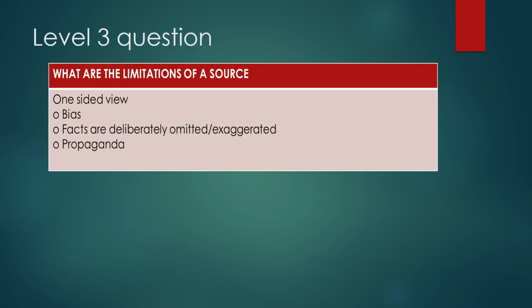Let's say, for example, the source is telling us about the Soweto uprising of 1976, and they deliberately omit information like the killing of Hector Peterson and the fact that the youth of 1976 were peacefully protesting. It means that information has been deliberately omitted. That makes that source have limitations. This is just an example, by the way. Okay, moving on to propaganda. Propaganda is misinformation. When you spread lies, that is misinformation. So when a source has propaganda, that makes that source what? Limited. I hope it makes sense.